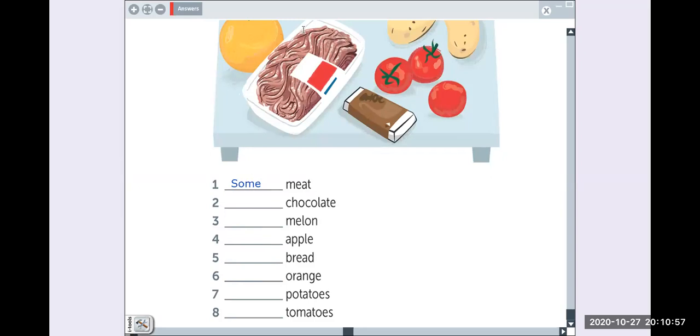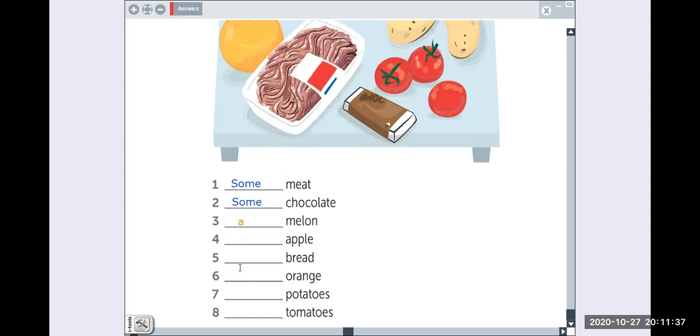Chocolate. A chocolate or some chocolate or an chocolate. Chocolate is countable or uncountable? Uncountable. It's uncountable, right? So that's why we say some chocolate, right? Some chocolate. Melon, countable or uncountable? Countable. So we say a melon, right?